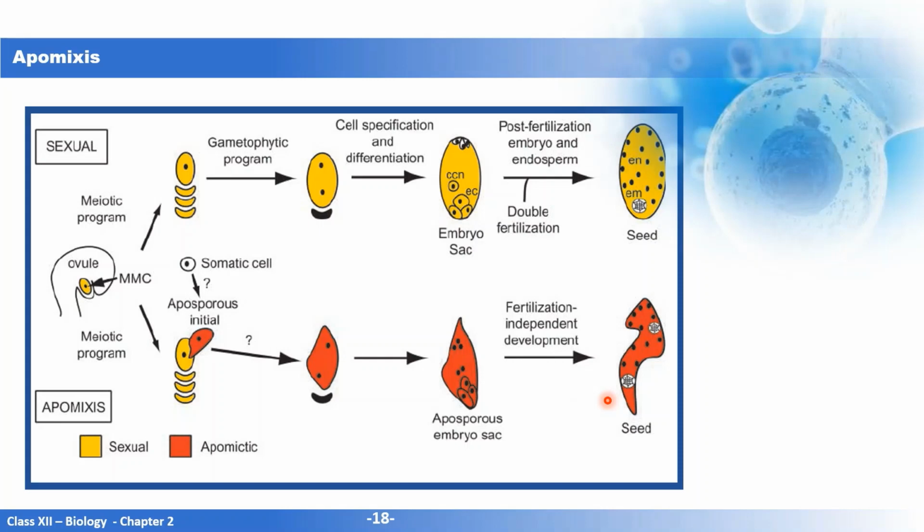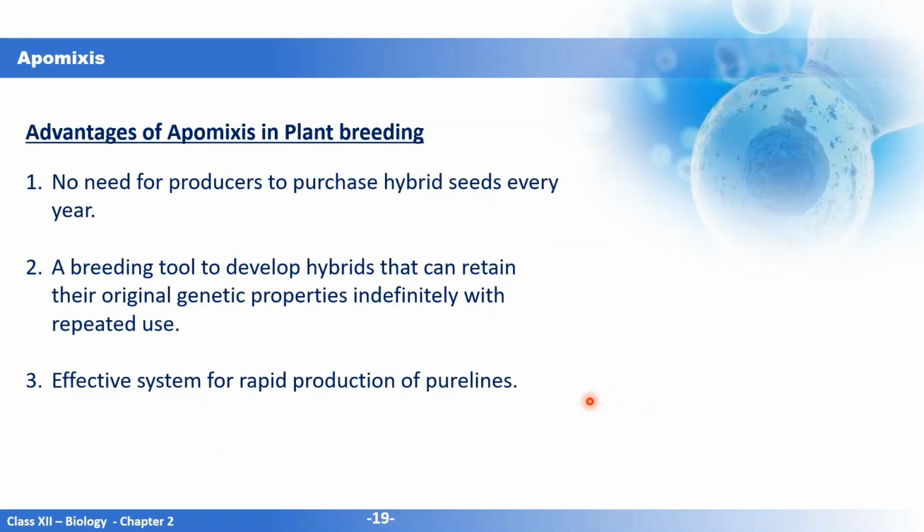Now, what are the advantages of apomixis in plant breeding? What happens when the farmers are using hybrid seeds? They need to purchase them every year. But in case of apomixis, if the apomictic seeds are used, there is no need for the producers to purchase these every year.